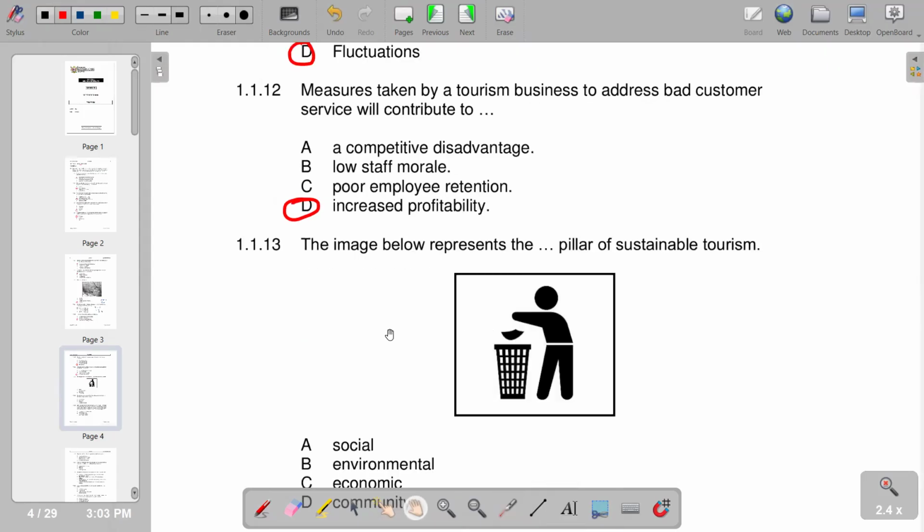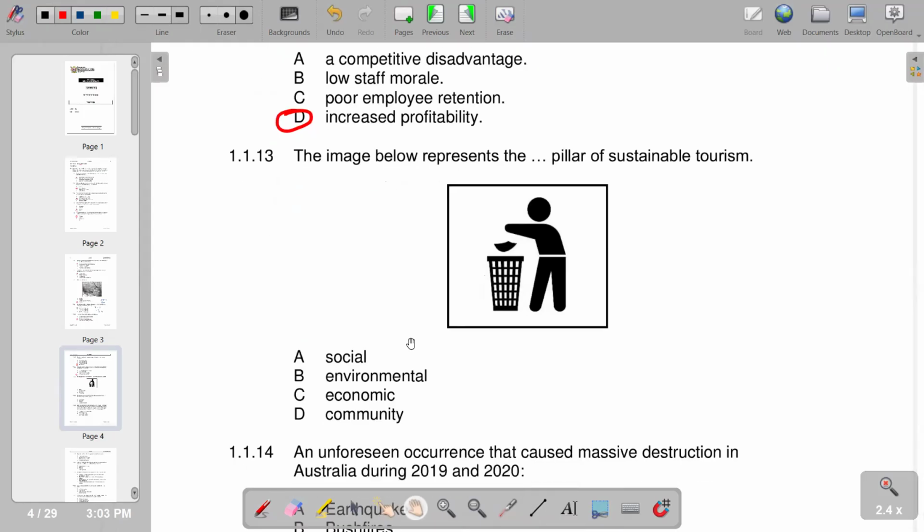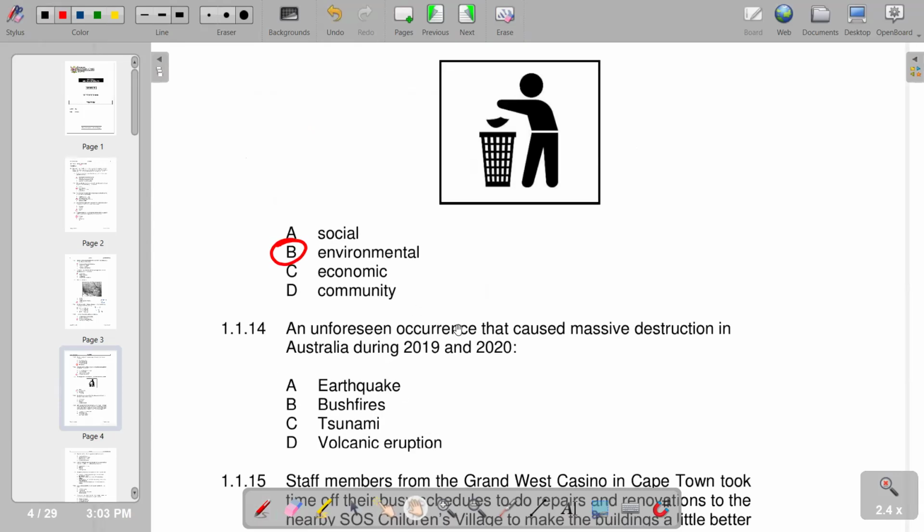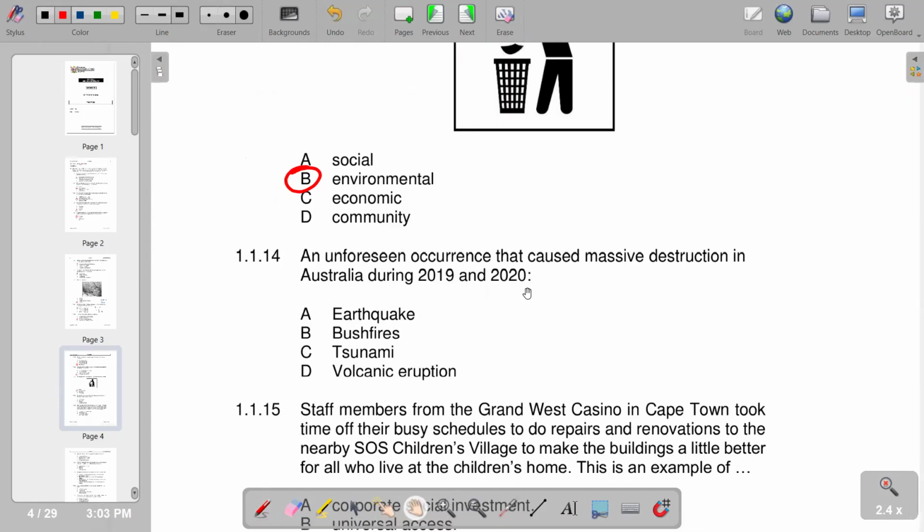The image below represents the dash pillar of sustainable tourism. It is the environmental pillar. So we have environmental, B. Right, moving on to number 14, an unforeseen occurrence that caused massive destruction in Australia during 2019 and 2020. It is bushfires. We have B.